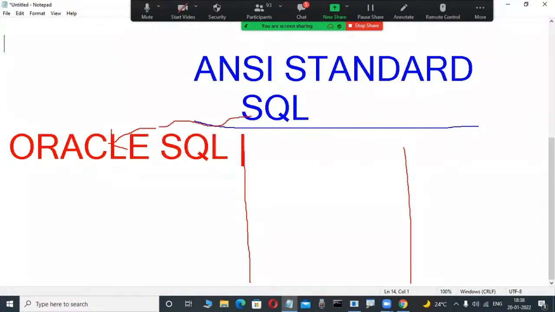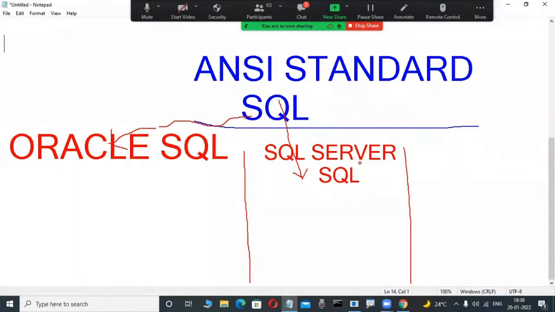That is important, and many don't know it. Again, SQL Server, a Microsoft product, created their own SQL from the ANSI standard, called SQL Server SQL. Again, MySQL created their own SQL language from this ANSI standard, called MySQL SQL.